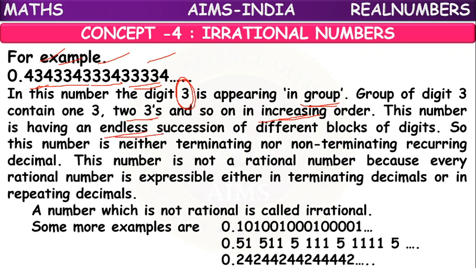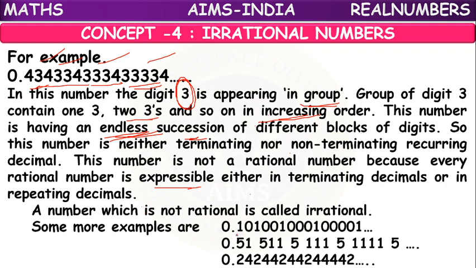So like that, an endless succession is there regarding 3. So this repetition we should not consider. So it is an example of a non-terminating, non-repeating decimal.